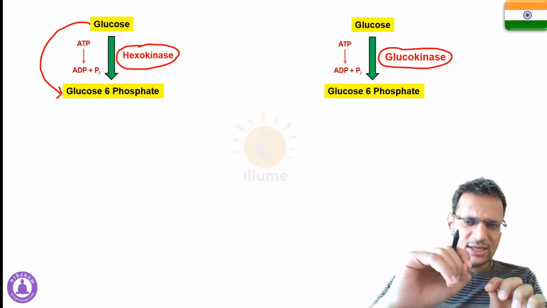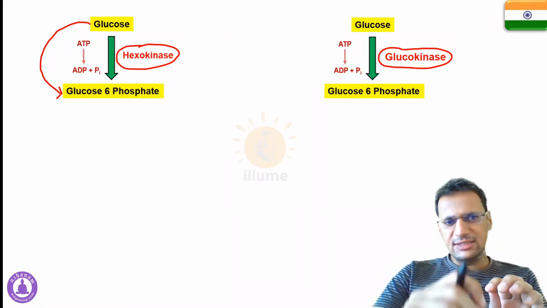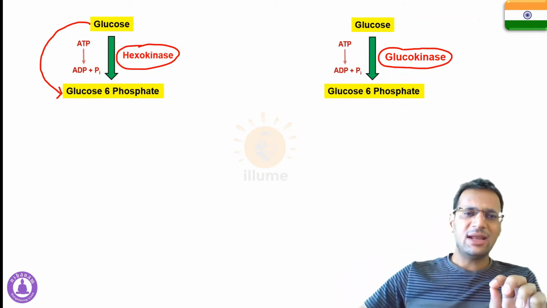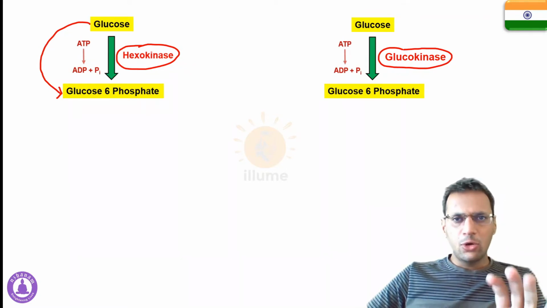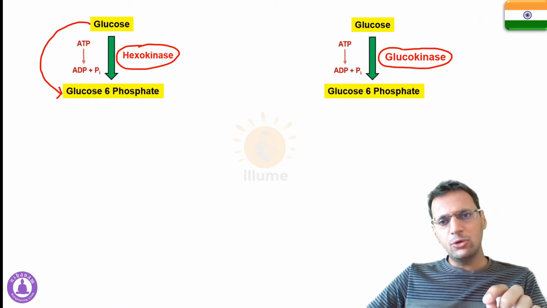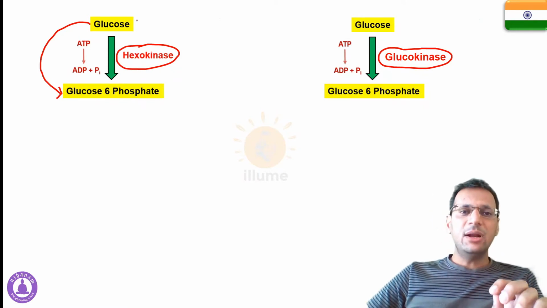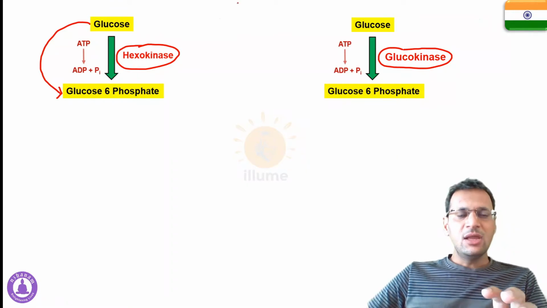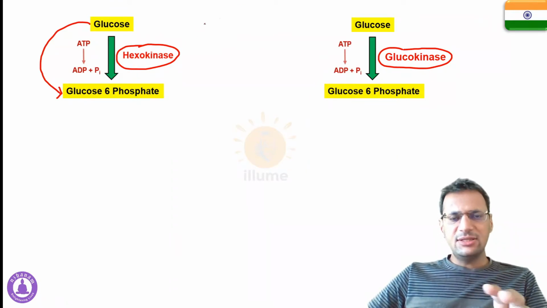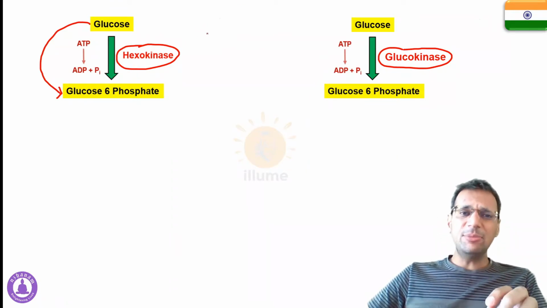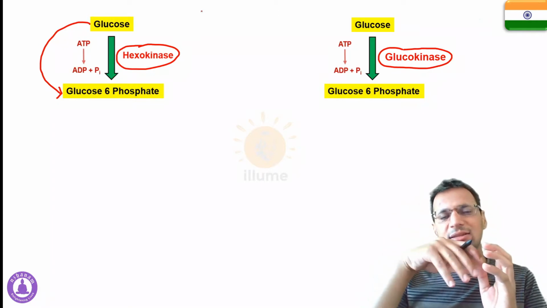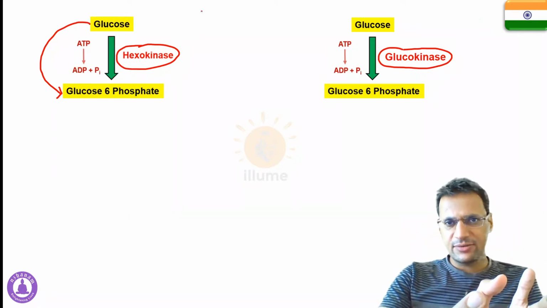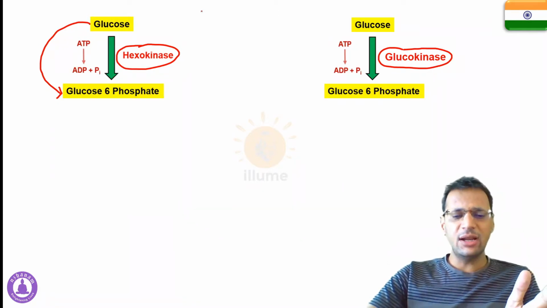Both these enzymes, hexokinase and glucokinase, catalyze the same reaction, that is phosphorylation of glucose, converting it into glucose 6-phosphate. But their structure is different. These enzymes are made up of proteins, that means chains of amino acids. So the difference in structure lies in the sequence of the amino acids. Rest, they both are the same.